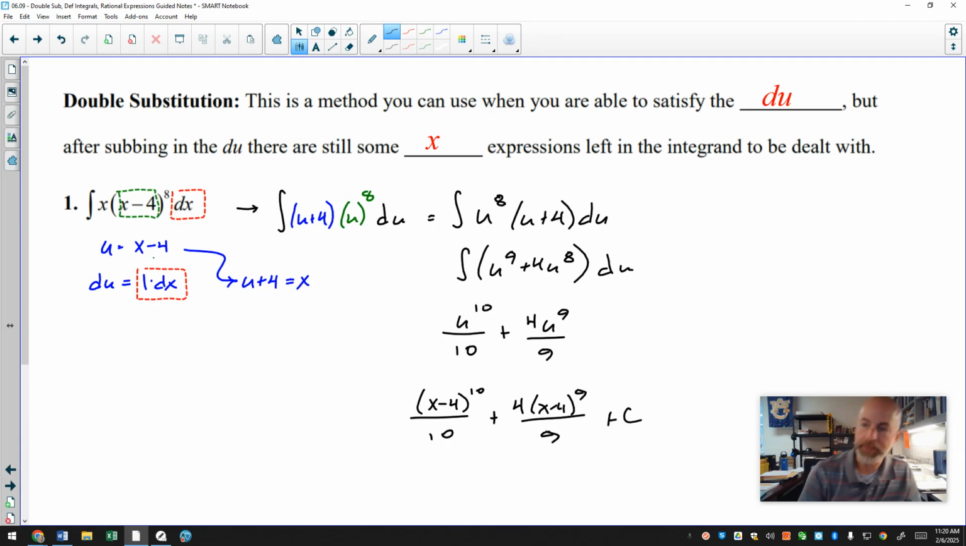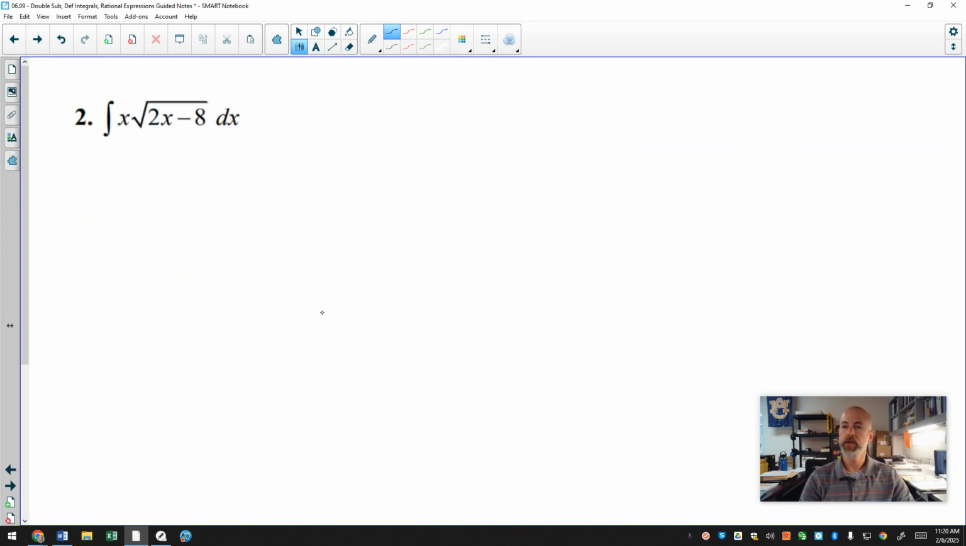So there's one example of double substitution. I'm going to look at one more. And on this one, we have x root 2x minus 8 dx. Again, I'm going to go u sub here. The u is going to be the 2x minus 8.